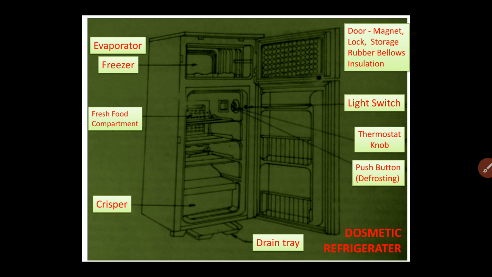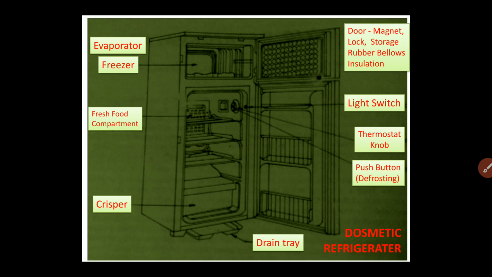Then the bellows are also provided. Rubber bellows are provided at the edges of the door so that proper closing of the door is possible, and this domestic refrigerator becomes perfectly airtight. So there is no chance of leakage of air or leakage of cooling effect, or of outside hot air leaking inside. This is done for insulation purposes.